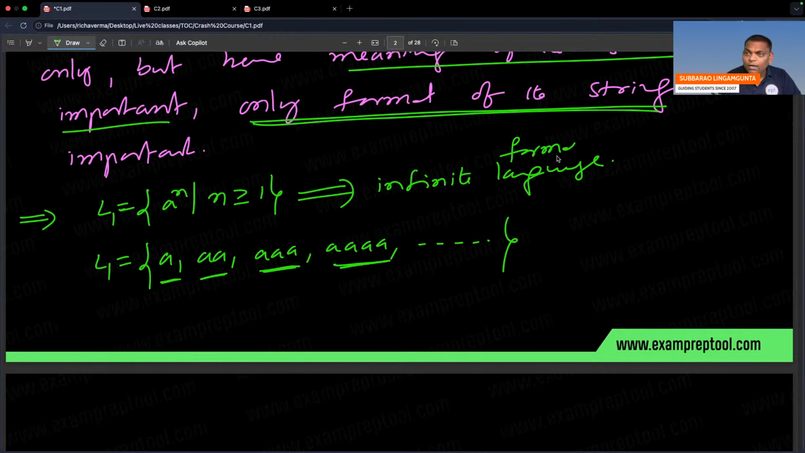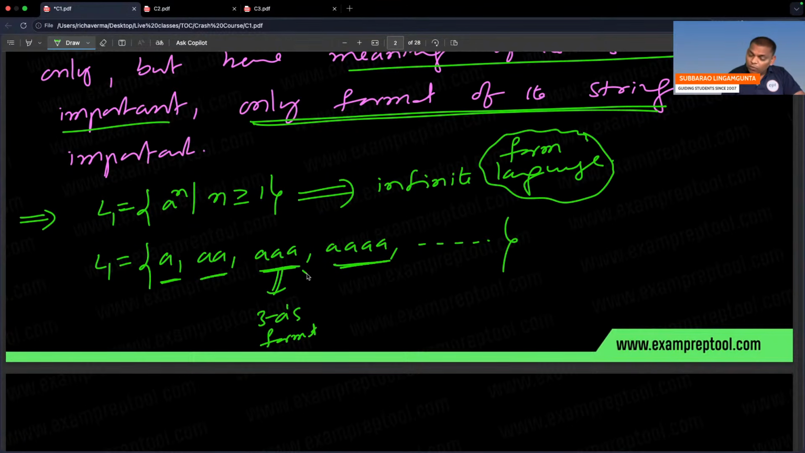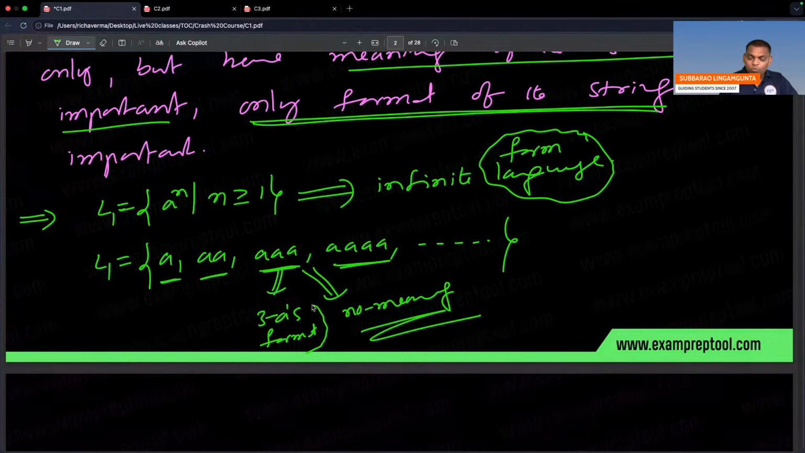And one more, it is an infinite formal language. Here meanings are not important. Please be careful, it is an infinite formal language. But if you observe clearly here, what is the format? 3 a's. That is the format. But what is the problem here? No meaning, meaning we are not interested. But here the format is 3 a's. So in TOC, we will discuss only formal languages. Are you okay with this?